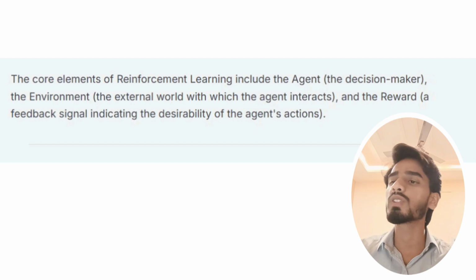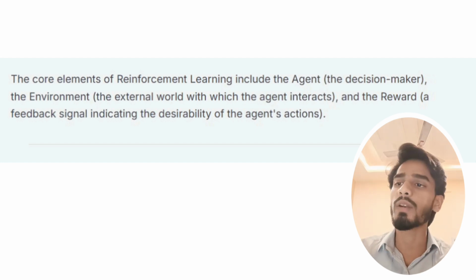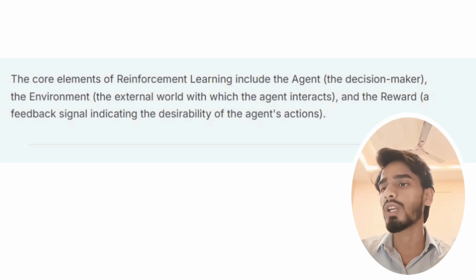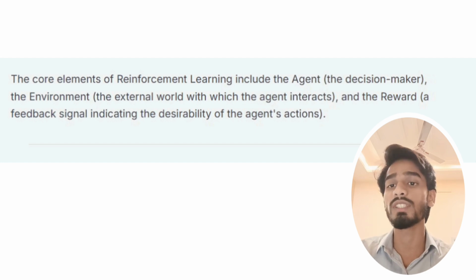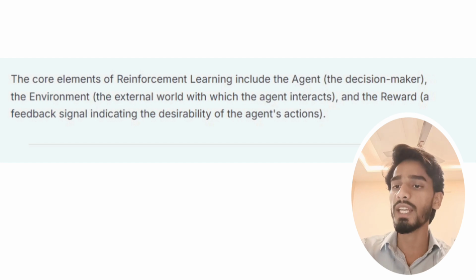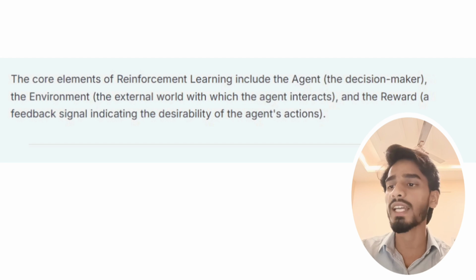Now, what are elements of reinforcement learning? They are agent, environment, reward. The core elements of reinforcement learning include the agent, which is the decision maker, the environment, the external world with which the agent interacts, and the reward, a feedback signal indicating the desirability of the agent's actions.